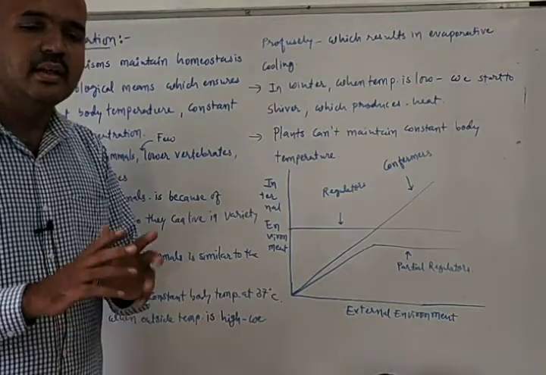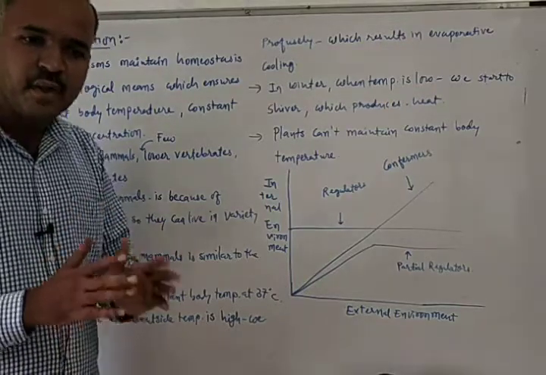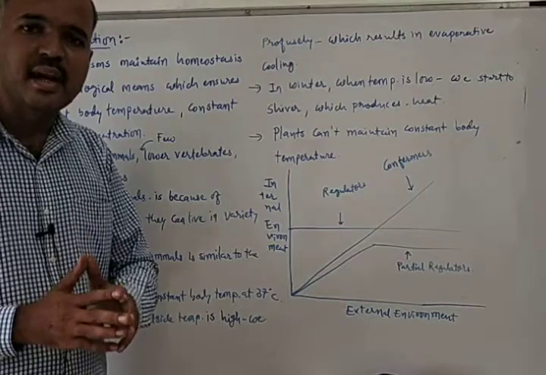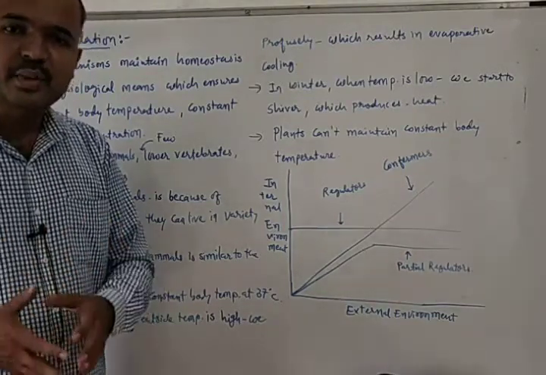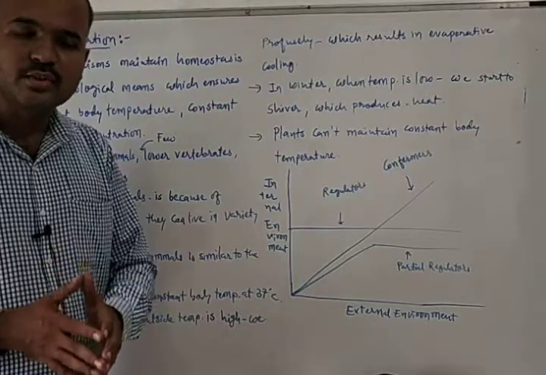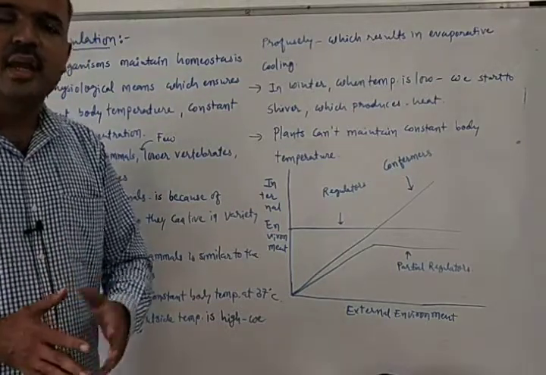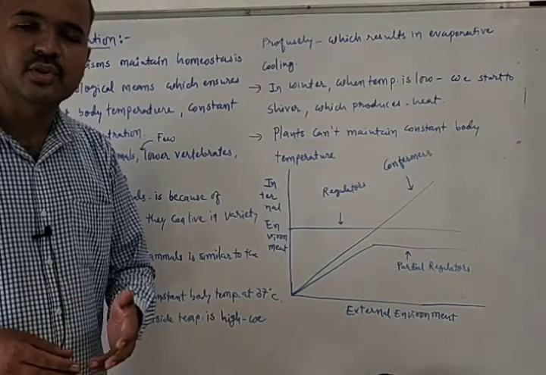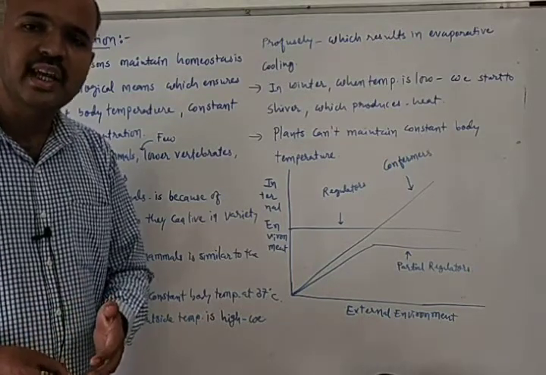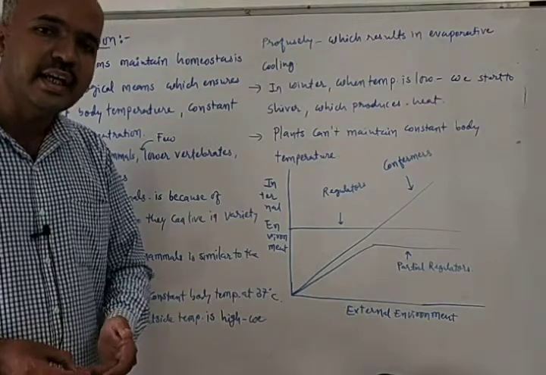Different organisms maintain homeostasis by thermoregulation and osmoregulation. They maintain constant body temperature and constant osmotic concentration. And we saw an analogy regarding homeostasis: the analogy of AC and the analogy of heater.